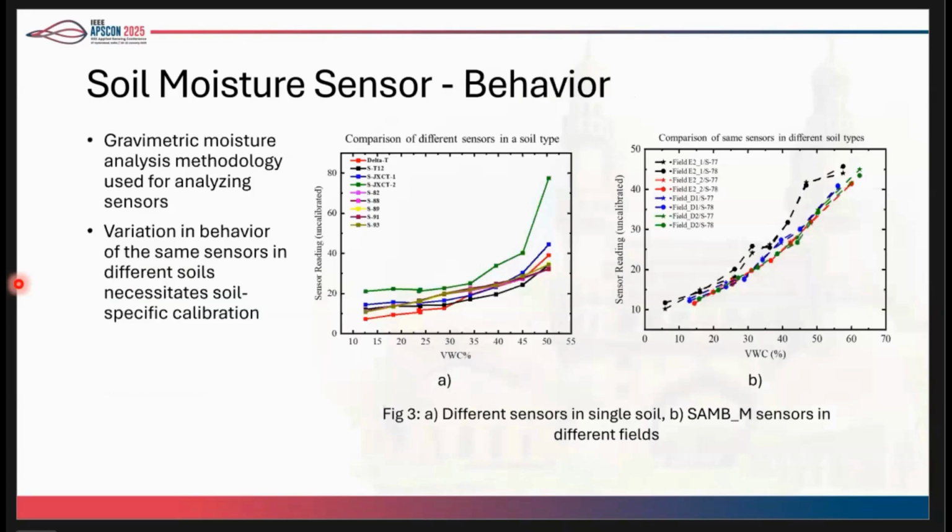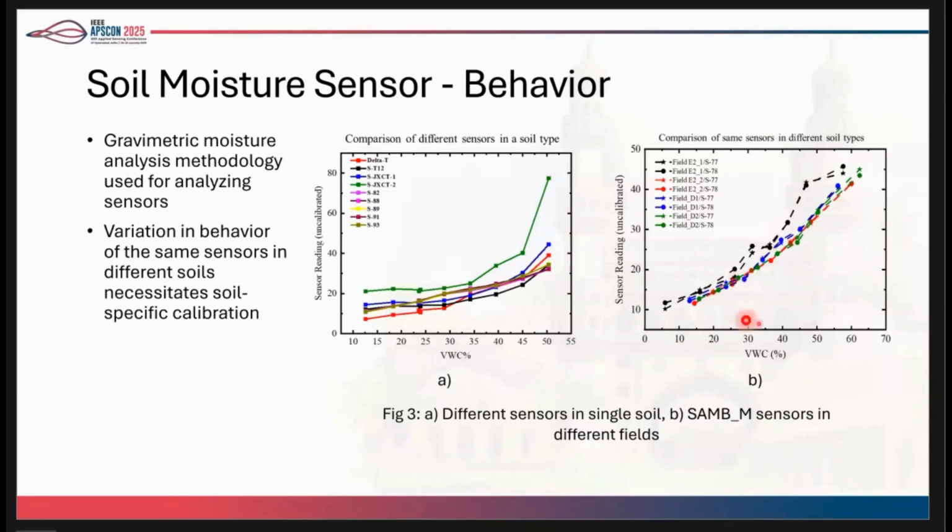How do we do that? What we can see here in figure A is the Sambhav sensors in different colors, and the Teros 12 sensor in black color. We can see that the variability within the sensors from the same OEM is very low in the Sambhav sensors, and it is also in accordance with the benchmark sensor. So that's why we go ahead with this sensor and try to deploy it in other areas and in different fields.